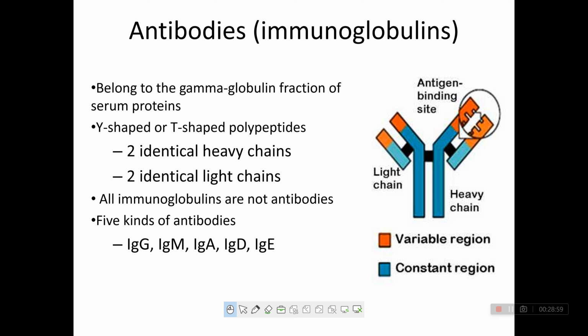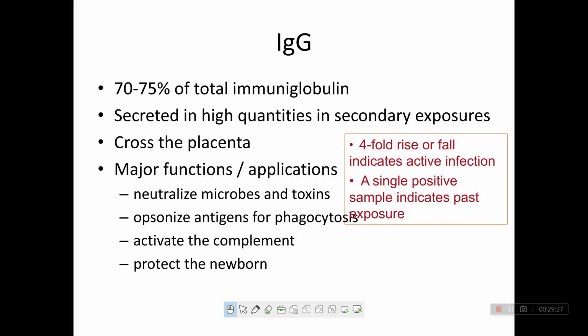It is a Y-shaped polypeptide structure having two identical heavy chains and two identical light chains, attached by disulfide bonds. All immunoglobulins are not antibodies. Remember this. Five kinds of antibody are present: IgA, IgM, IgE, IgD and IgG.